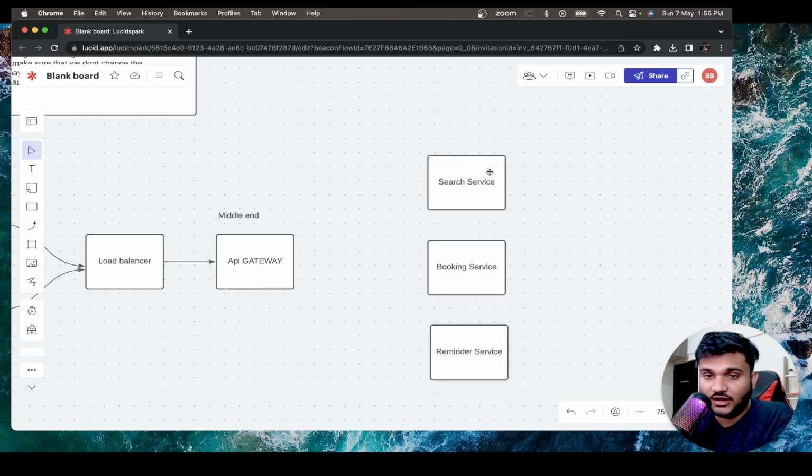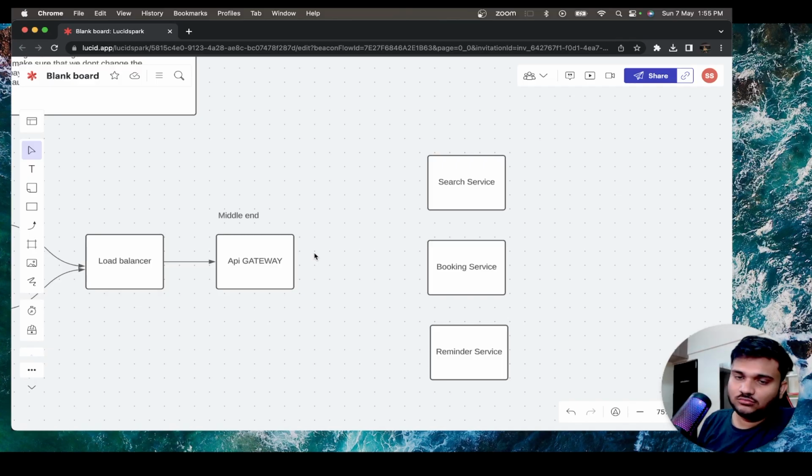Is this flight currently available? Is it overbooked? Is it underbooked? What is the status? You will get that from the search service. Then send the request to the booking service to update the booking, and then based on that you will update your reminders also. Right? So multiple things you might have to do.